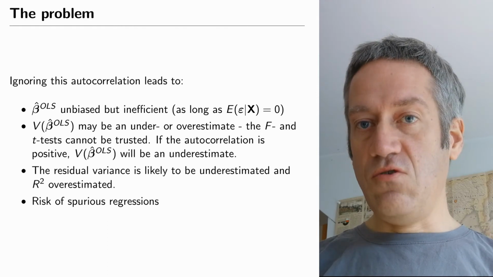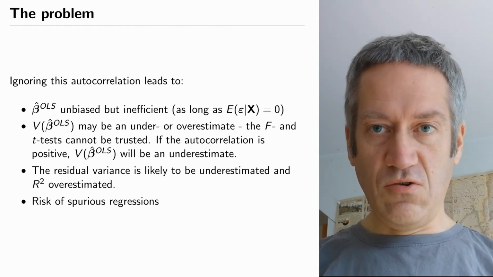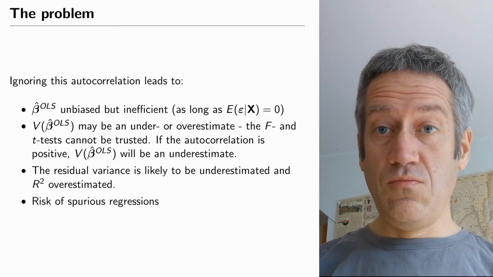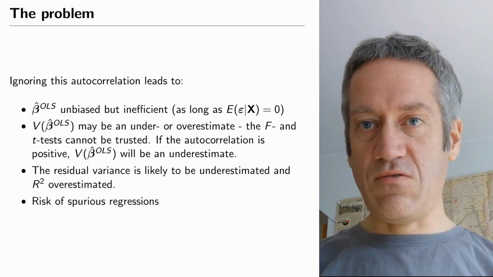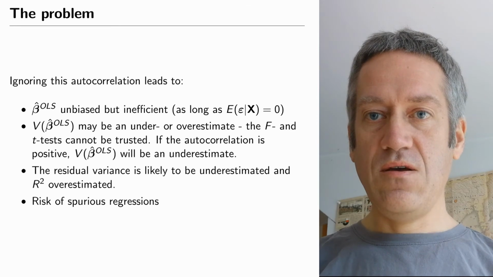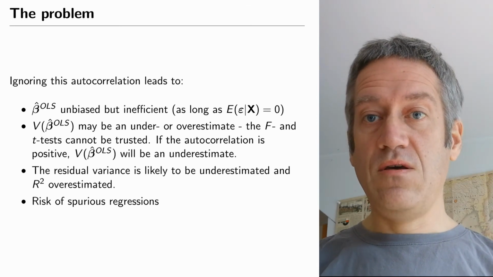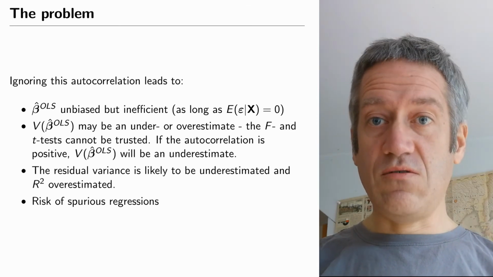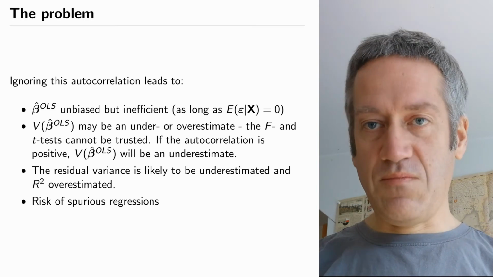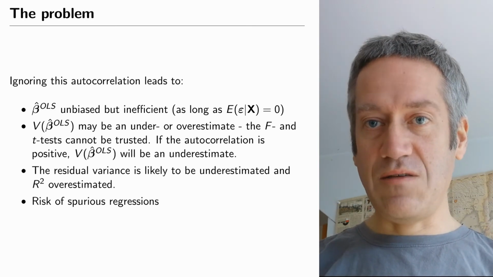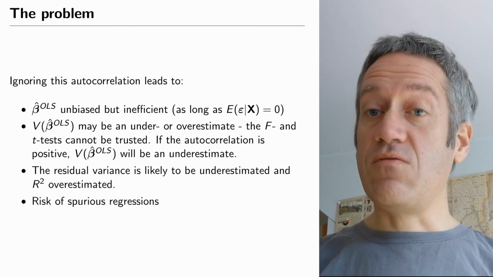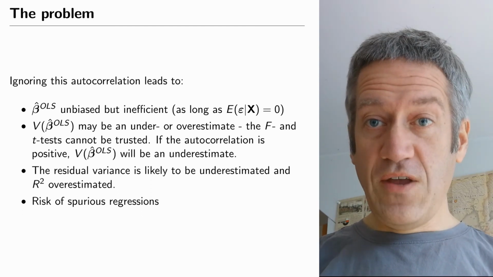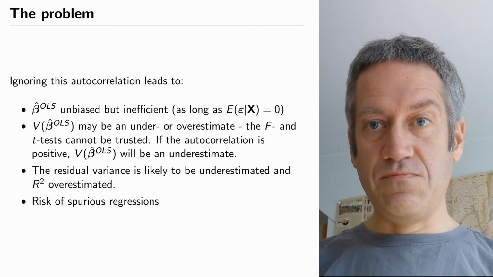So in the normal derivation, when you run a normal OLS model, we assume that it is homoscedastic, that all the variances of the errors are the same across all observations, and has no autocorrelation, that off the diagonal they're all zeros. So we have this sigma squared times the identity matrix I, and then we can simplify the equation. When there is autocorrelation, these off-diagonal zeros are not zero anymore.